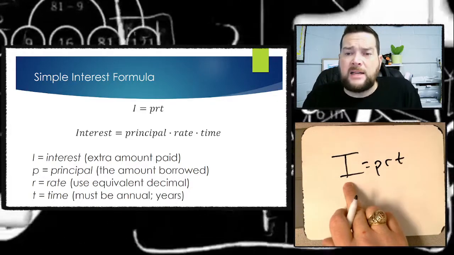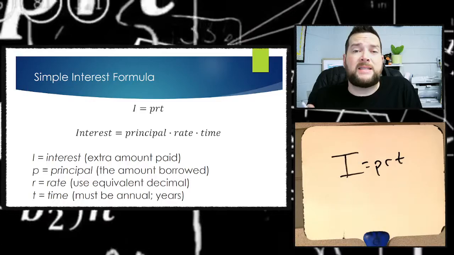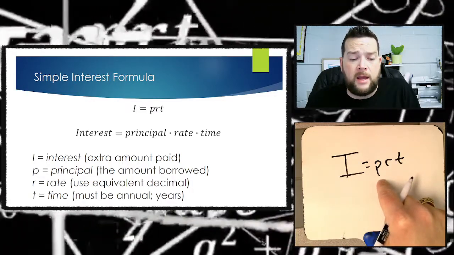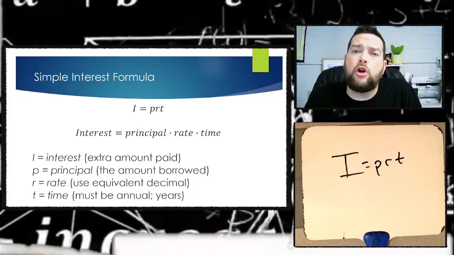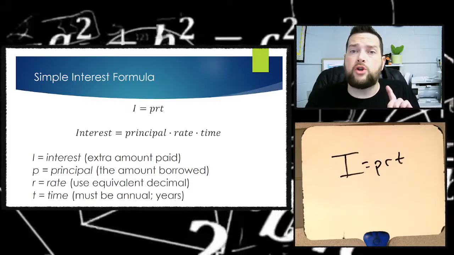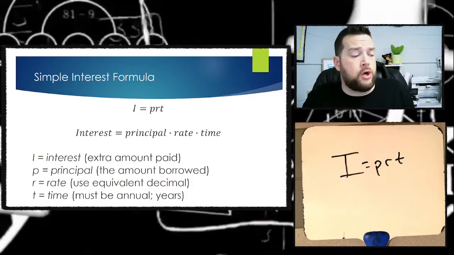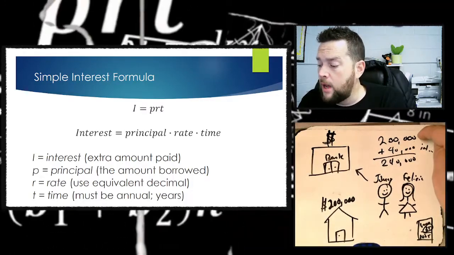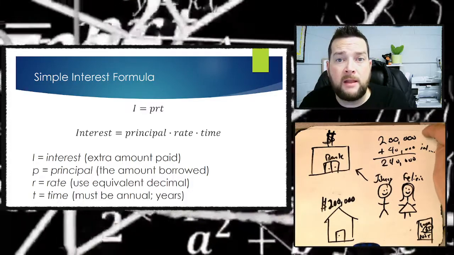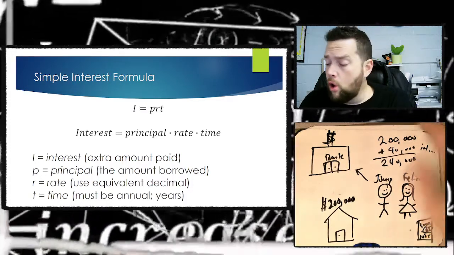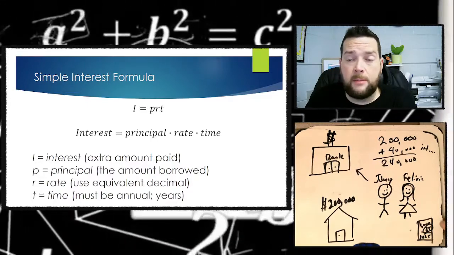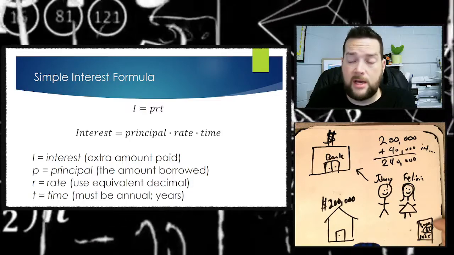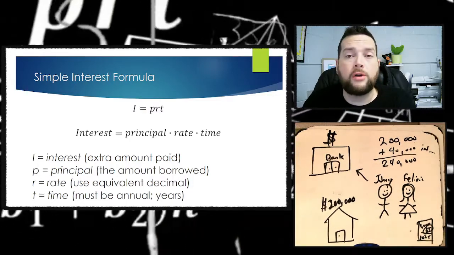The I stands for interest. That's the extra money that you have to pay. The P stands for principal. Principal is the original amount of the loan or the original amount of the savings. So in Johnny and Felicia's situation, the principal is the original amount of money that they borrowed from the bank. Or in the separate scenario where they were saving money, it's the original amount of money that they put into the bank, the $1,000 down there. So those two are called the principal.